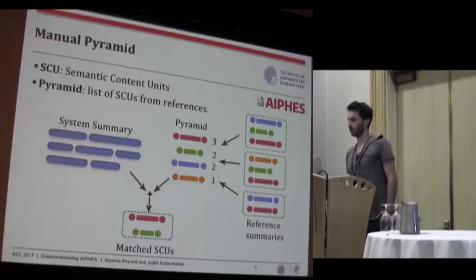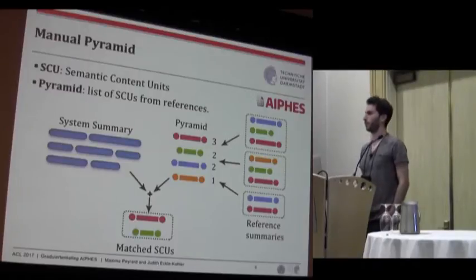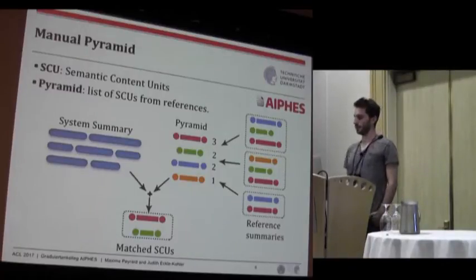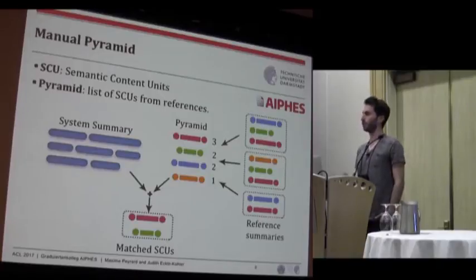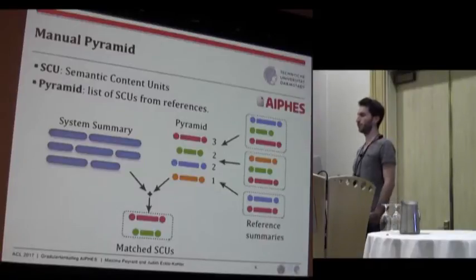So before starting, let's get some background about the manual pyramid, what it is. In the manual pyramid, there is this notion of SCUs, which are semantic content units. We start with the reference summaries, and humans define what they consider to be SCUs, which means the basic pieces of information.